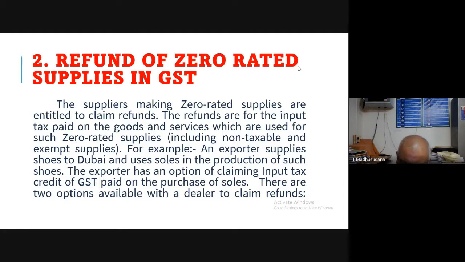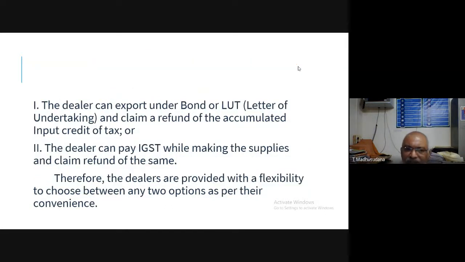So he can claim refund of the tax from the government. But there are two options available with a dealer to claim refund. He can choose any one of the options. What are those options?